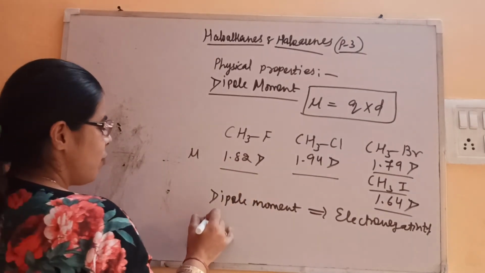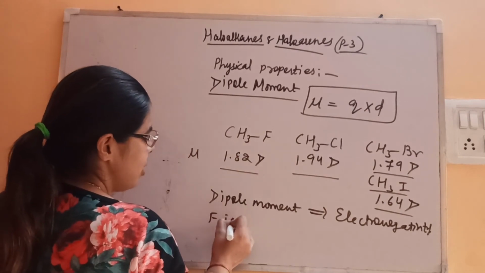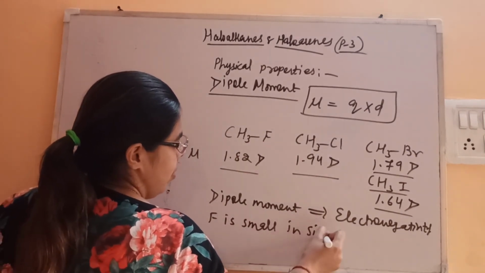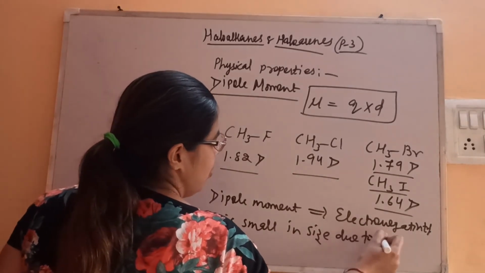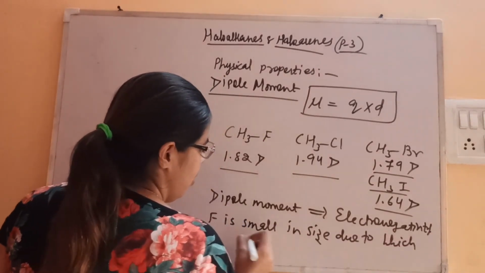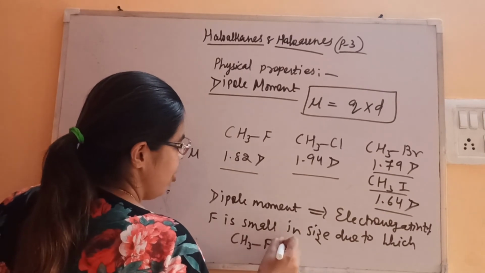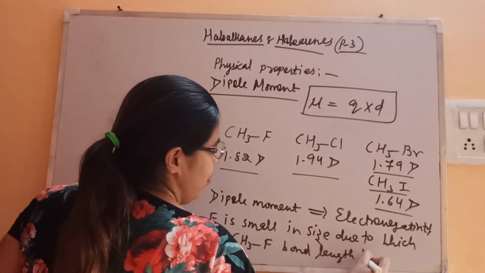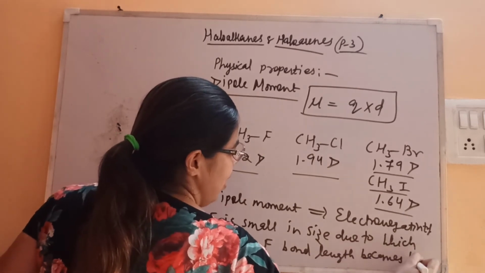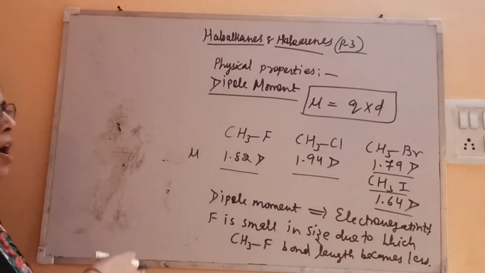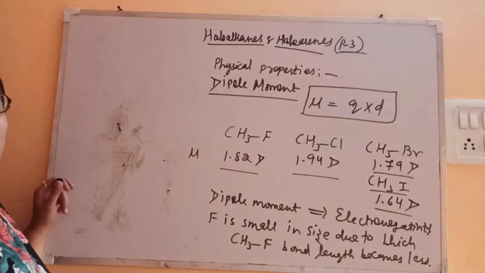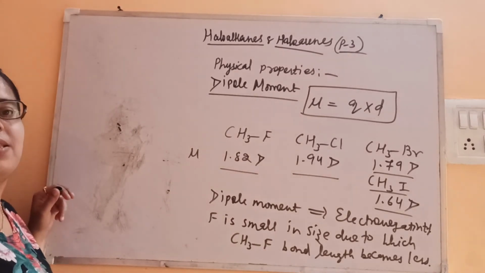Why? Because fluorine is small in size, due to which the CH3F bond length becomes less. If bond length is becoming less, then how will they separate? If no charge separation is there, then dipole moment will be less in that case.